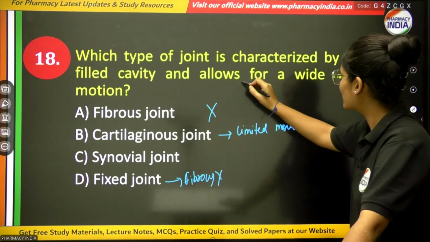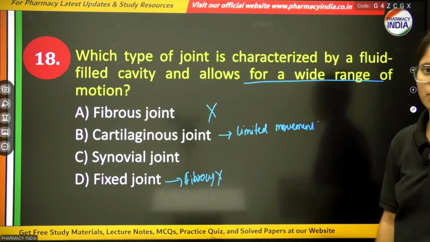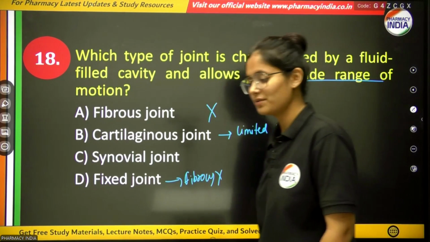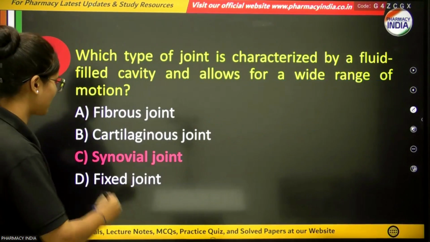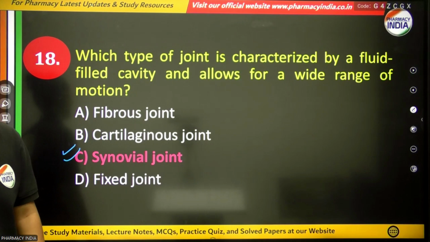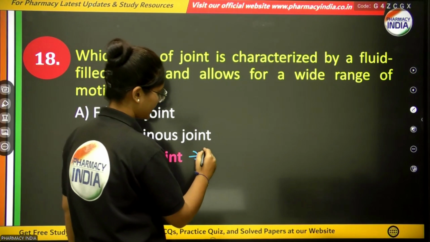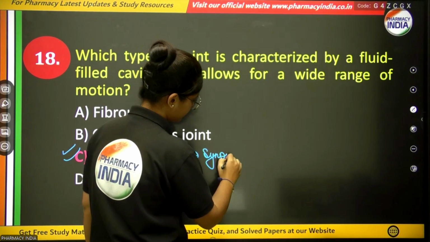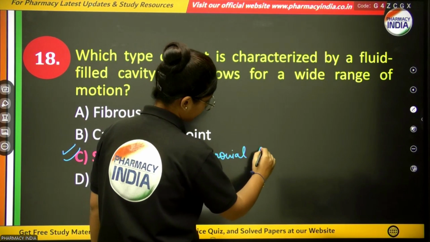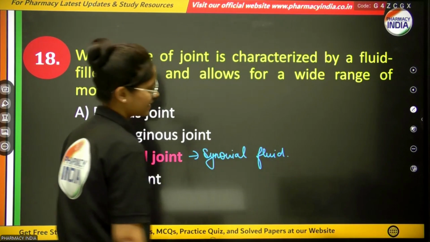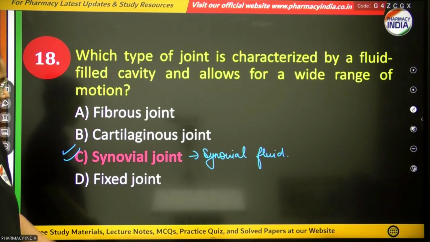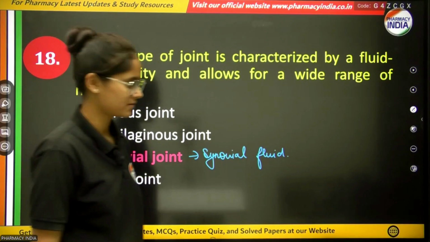The question is asking for a wide range of motion, that is your synovial joint, which contains a synovial cavity filled with synovial fluid, due to which it allows the widest range of motion, and also it is of 6 types.